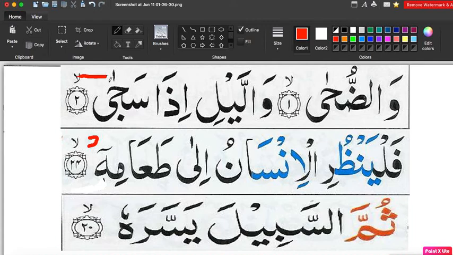Long dhamma is also changed into sukoon. We change this long dhamma into sukoon and it connects with the back letter. Summa sabila yassara. Yassara. So long fatha changes into nothing. Saja, we stay like saja. Tu'amihi, long kasra changes into sukoon and becomes tu'amih. And long dhamma is changed into sukoon also and becomes yassara.